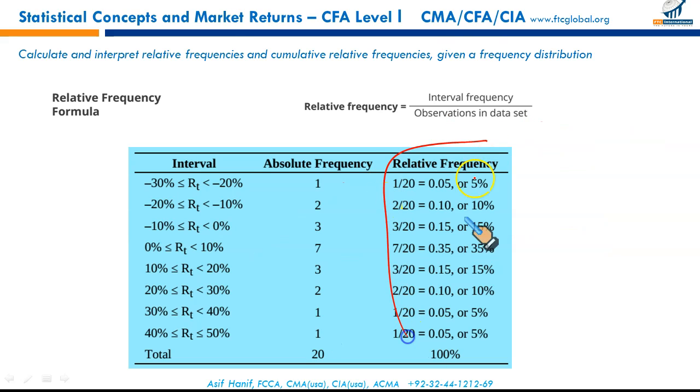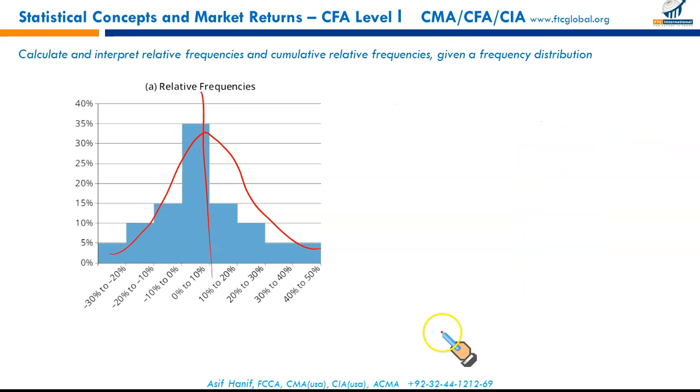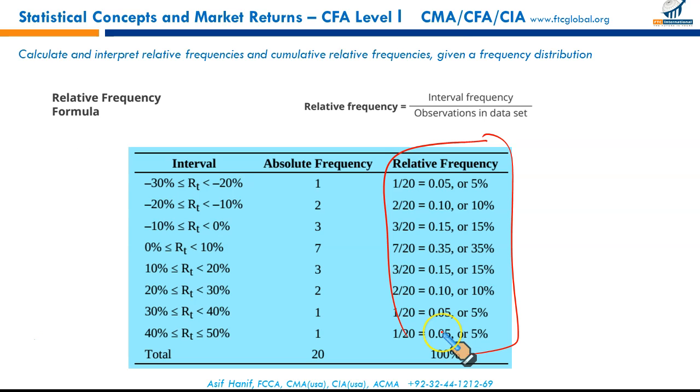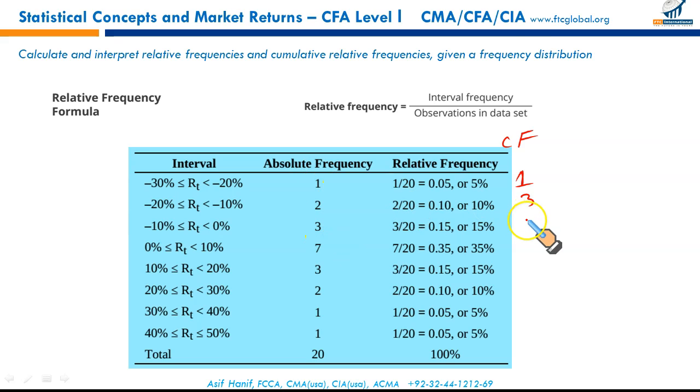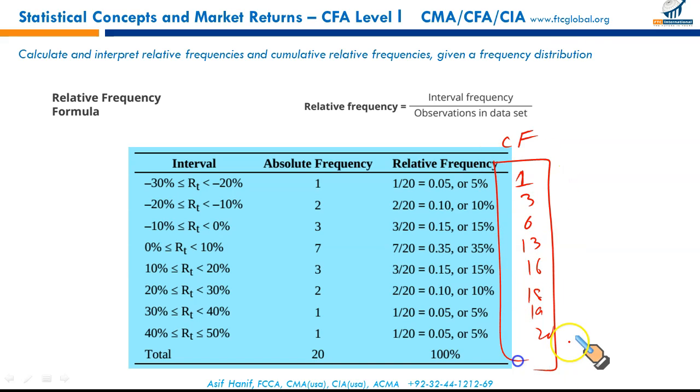last column, relative frequency, can also be expressed in a cumulative way. We can just accumulate frequency this way. Like in the first class, frequency is 1. We can accumulate frequency in this way: 2 plus 1, 3. 3 plus previous 3, 6. Then going on 13, 16, 18, 19, 20. This last column is for cumulative frequency.